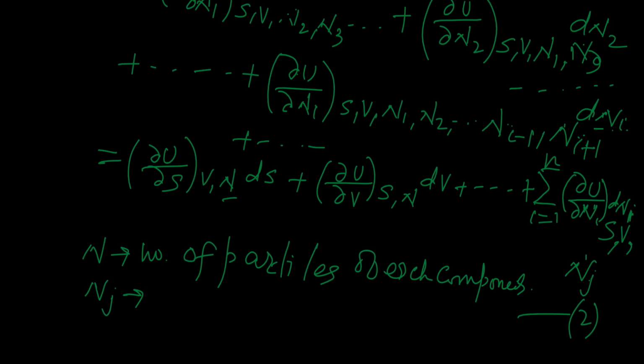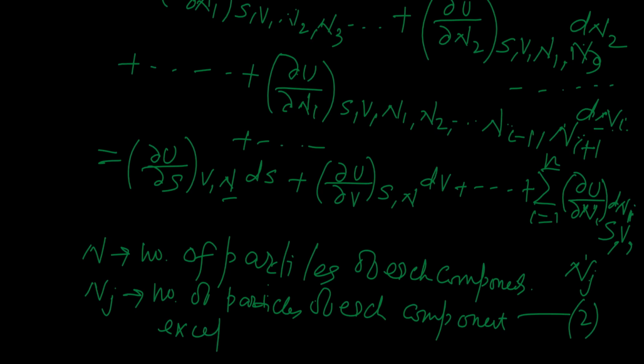Ni is not included in it. So we write the RHS of this equation in terms of the new symbols n and nj, and what n and nj mean you have seen here.